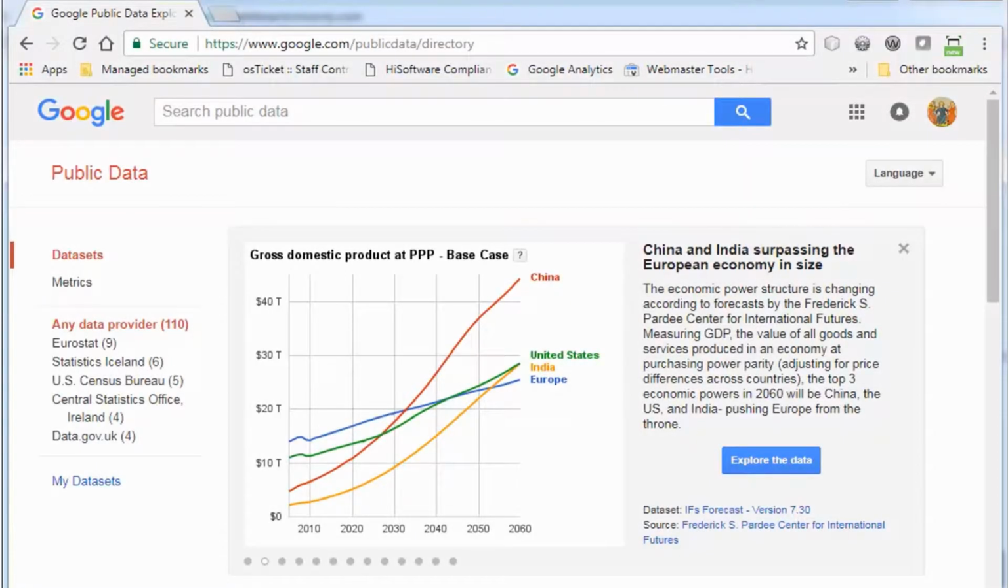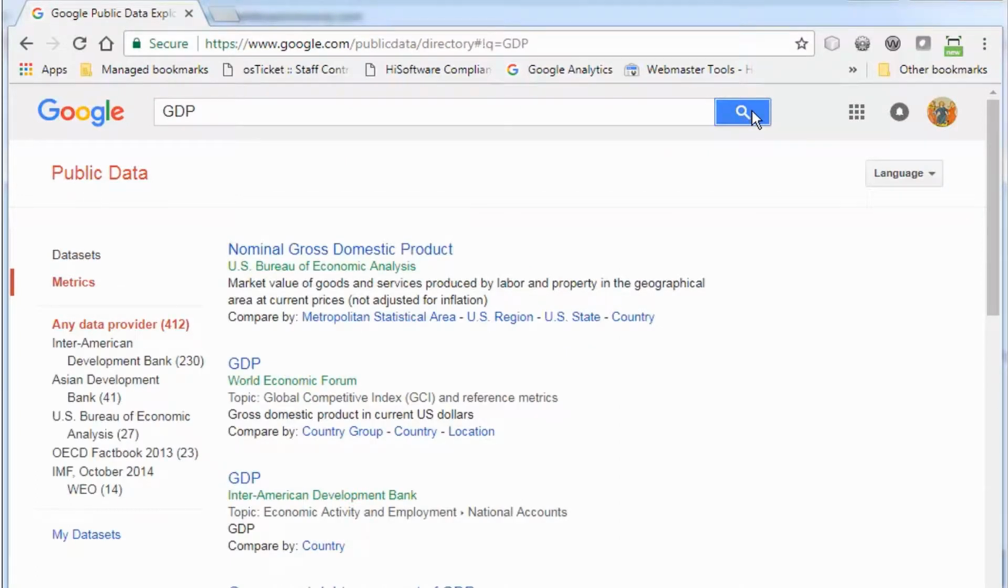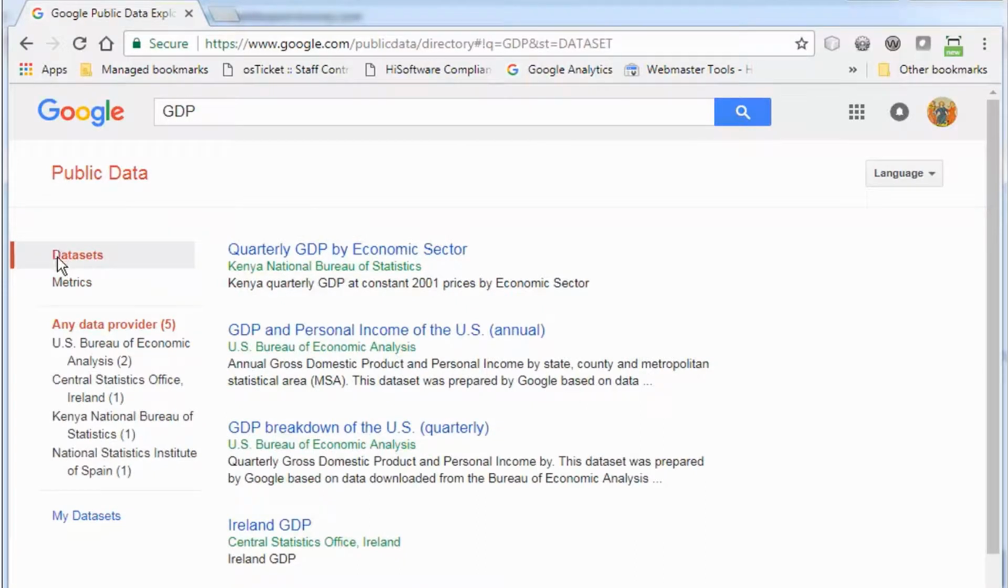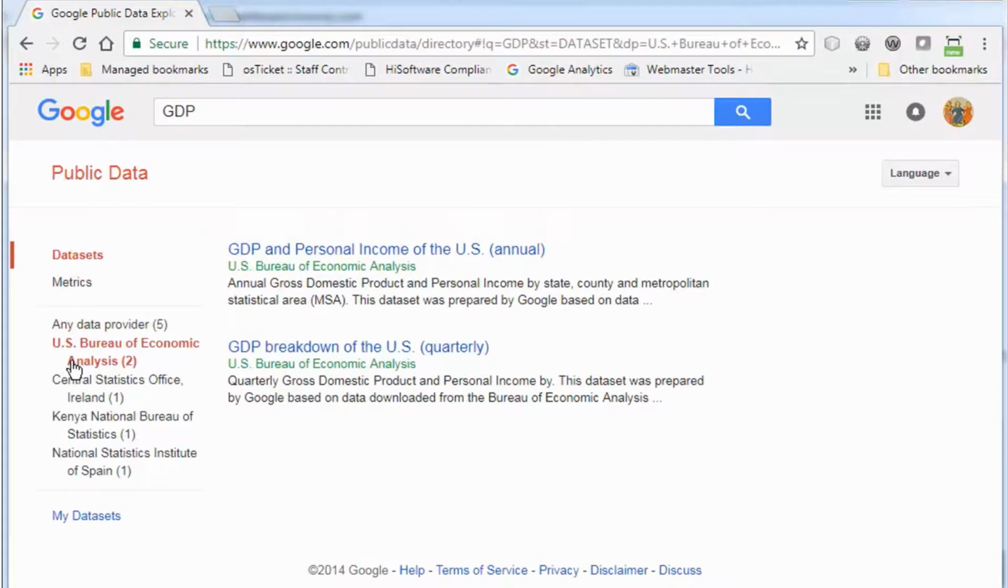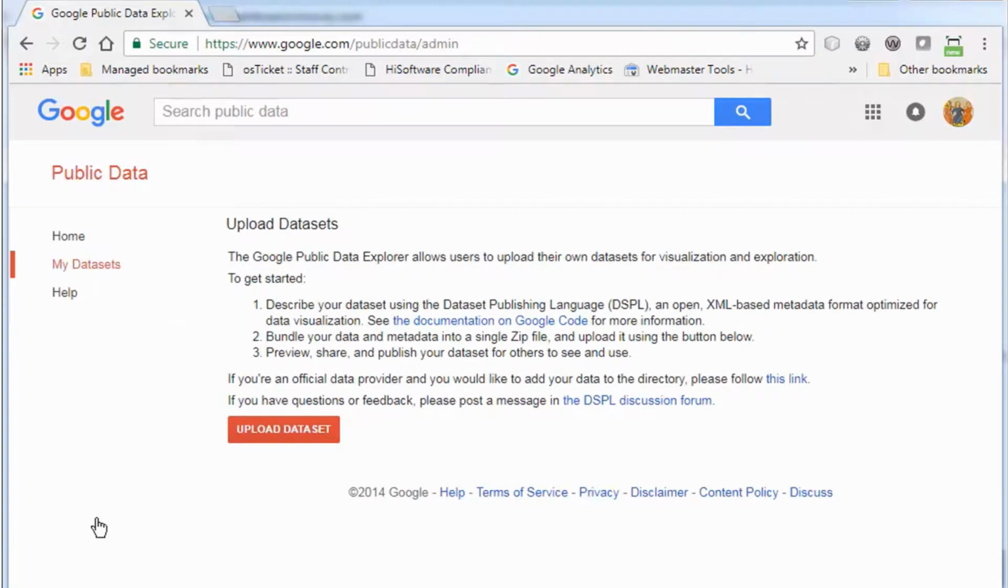Starting from the Google Public Data homepage, simply type in a keyword for which you would like to find data, for example, GDP or Gross Domestic Product. You will see several open data sets that offer data or metrics on GDP. Notice here that you can also choose the source of data provider listed by top contributors. Notice also that you can become a contributor of public data by clicking on My Datasets and uploading your own dataset to the directory.